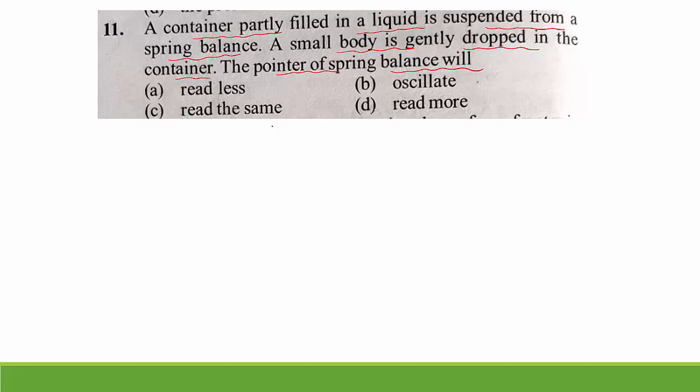So this question completely depends on Archimedes principle. Buoyant force will be exerted when any body is immersed in a liquid, whether the fluid is partially filled or completely filled. How much weight you immerse, the same amount of liquid is displaced. So automatically it reads more.